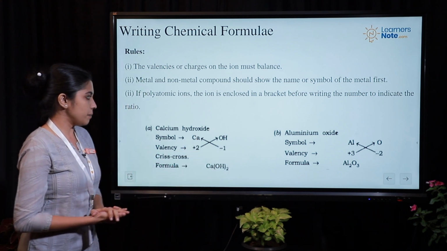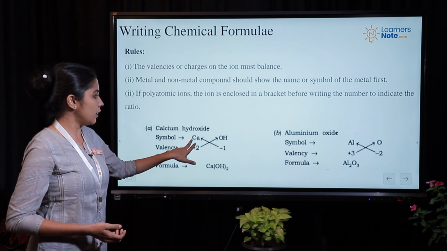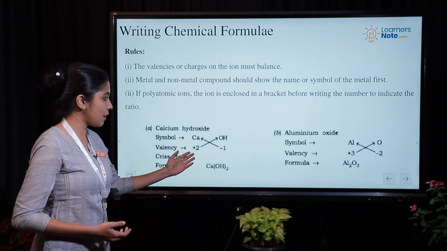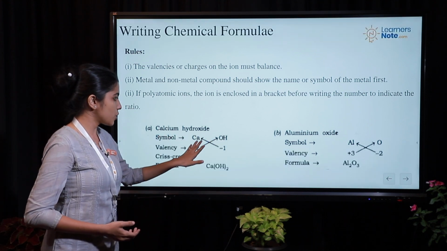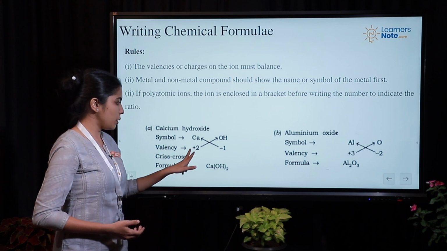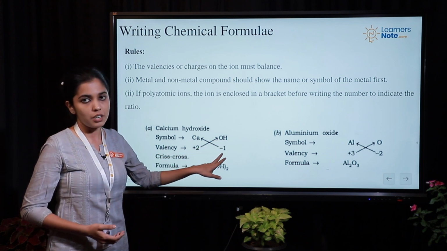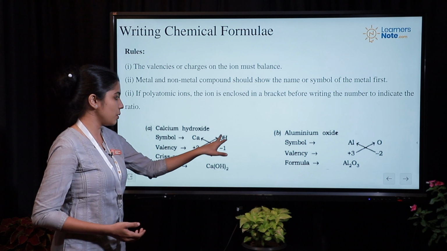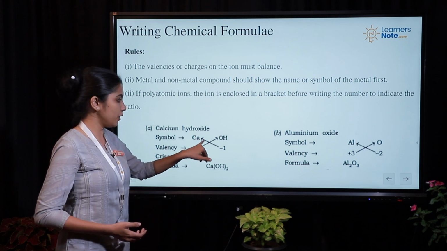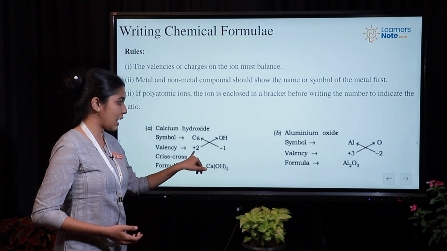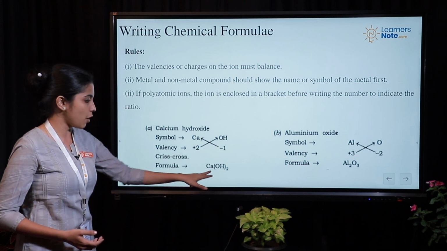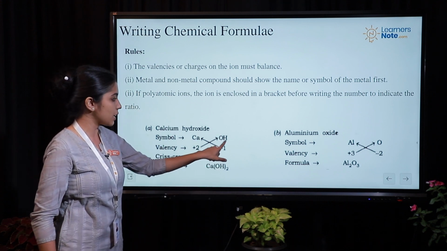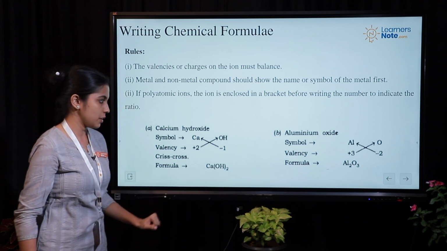So when you write a chemical formula, first you write the name of the metal and the non-metal. The next thing you do is write the valency just below it. So calcium has got a valency of +2 and OH has got a charge of -1. Now the next step is you simply interchange the valencies. So calcium will have 1 and OH will be having the charge 2. So when you write the formula, you get Ca and OH twice. Keep in mind that since it is a polyatomic ion, you have to enclose that in brackets.